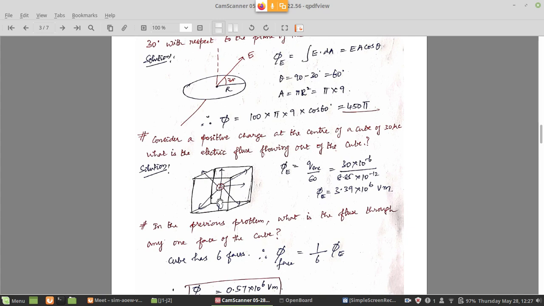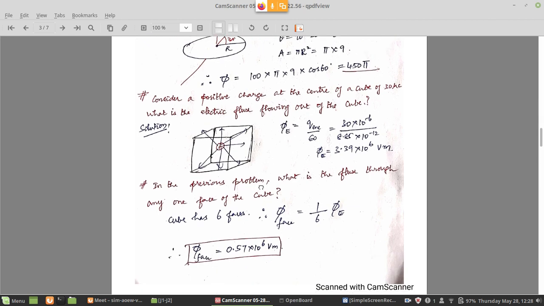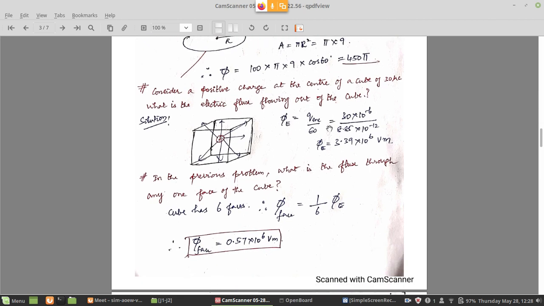So, very simple, the flux is nothing but the charge enclosed divided by the constant epsilon naught. The charge is given as 30 microcoulomb, so 30 into 10 power minus 6 divided by the constant 8.85 into 10 power minus 12. So the total flux that is coming out of this cubical surface will be therefore 3.39 into 10 power 6 voltmeter. Right, so that is the flux. The flux depends on the charge enclosed inside.